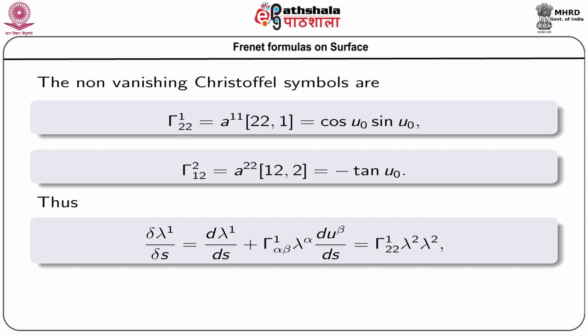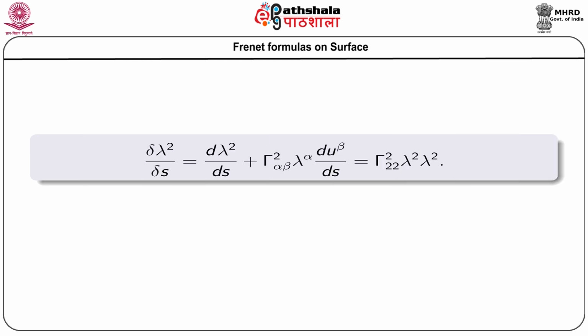So, the expression of del lambda 1 del S will be equal to gamma 1 2 2 lambda 2 lambda 2, and del lambda 2 del S can be expressed in the form of gamma 2 2 2 lambda 2 lambda 2.